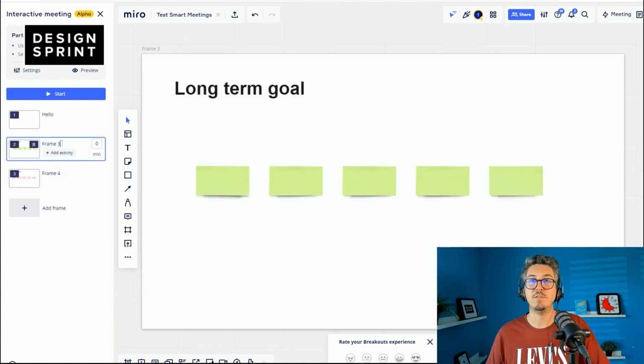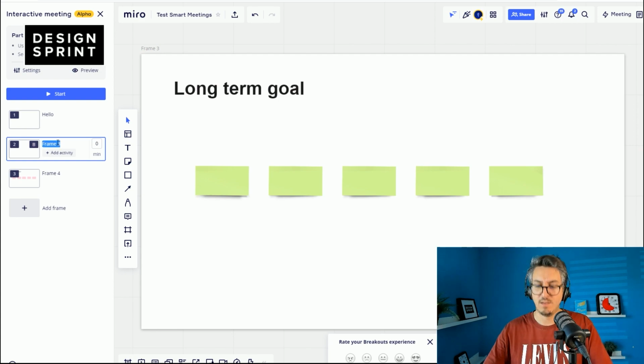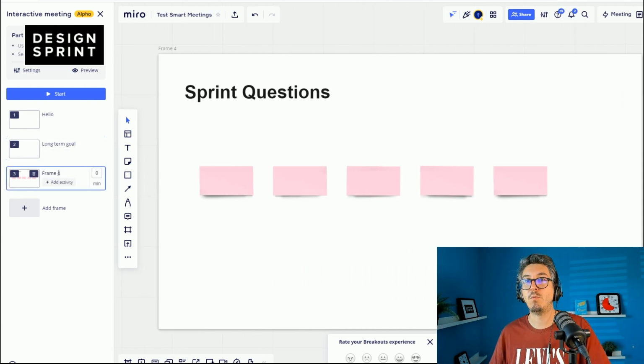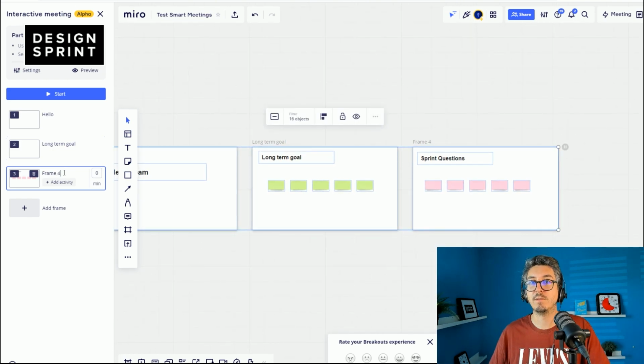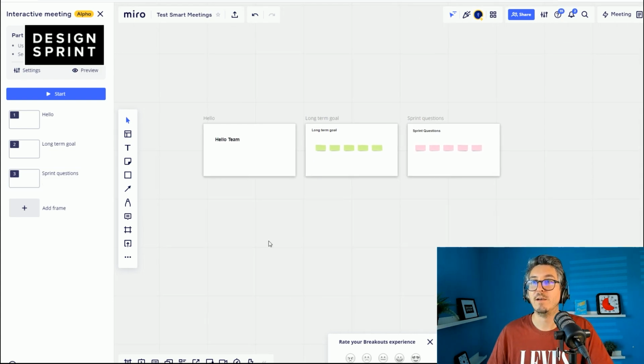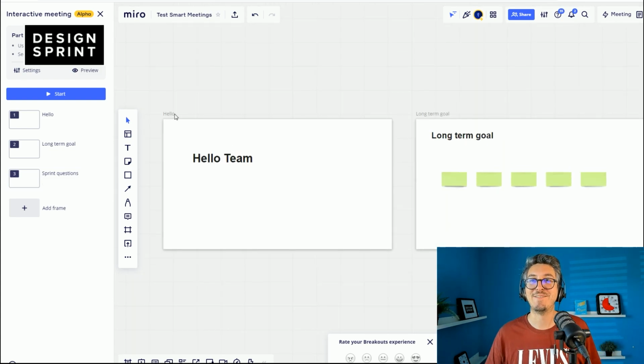Basically, I will just change the names. So that's long-term goal, and that's sprint questions. Because I'm recording the video, I need to use a PC, so that's not my best keyboard. I'm a bit more snappy on Mac, of course. Sprint questions. Good. All right, I have a workshop, the beginning of a workshop.